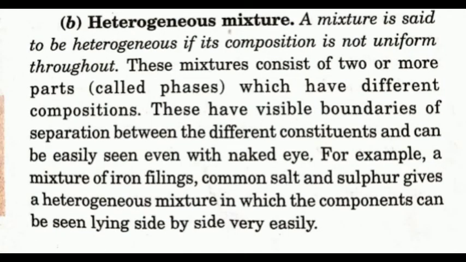Then come the heterogeneous mixtures. What are these? A mixture is said to be heterogeneous if its composition is not uniform throughout. For example, a mixture of iron filings, common salt and sulfur gives a heterogeneous mixture in which the components can be seen lying side by side very easily.